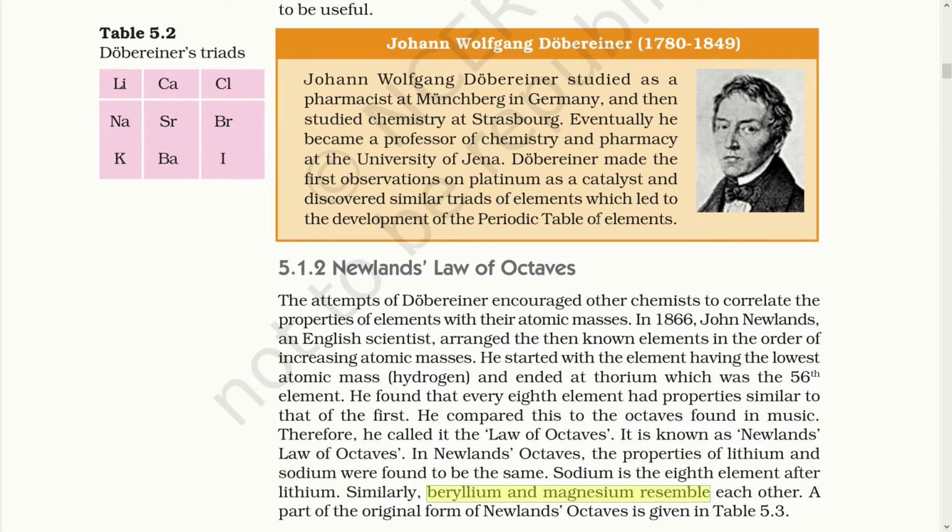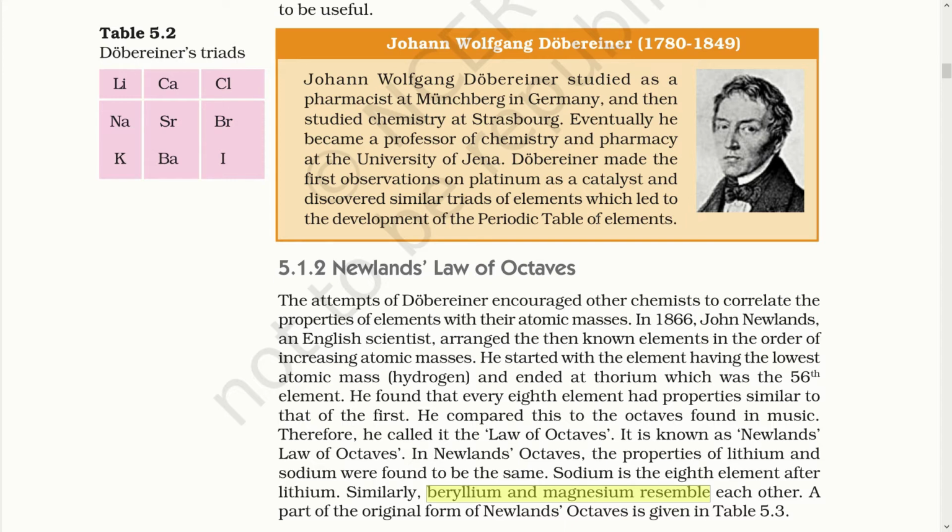So dear students, after the failure of Dobereiner, John Newland found a new way of arranging all the elements. He simply arranged the elements in increasing order of atomic mass. But at the end, he realized that they could be grouped such that every eighth element resembles the first element itself. The arrangement also struck an analogy in his mind. The analogy that he got was of an octave, as the notes in music are a total of 8 and keep on repeating.